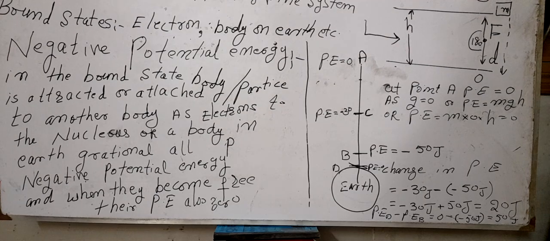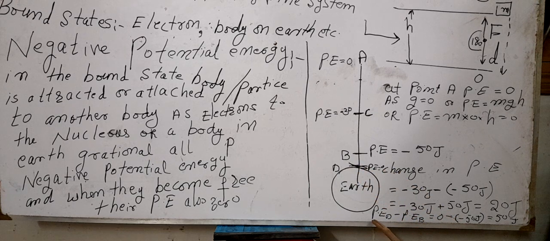For further explanation, I give you another example. Consider a point D which is on the surface of the earth. Any body which is lying on this point will have potential energy equal to 0 because this point is on the surface of the earth.